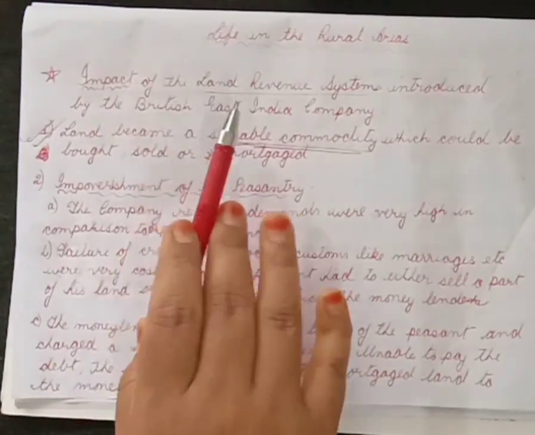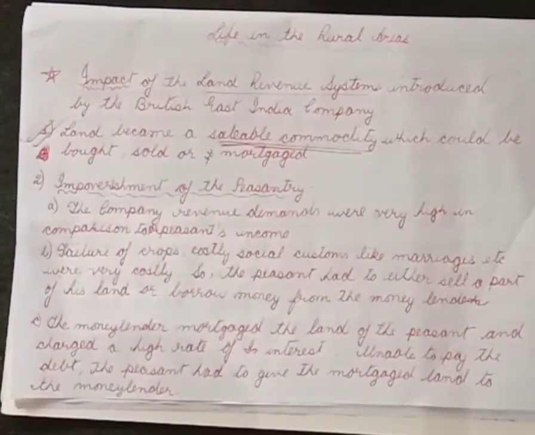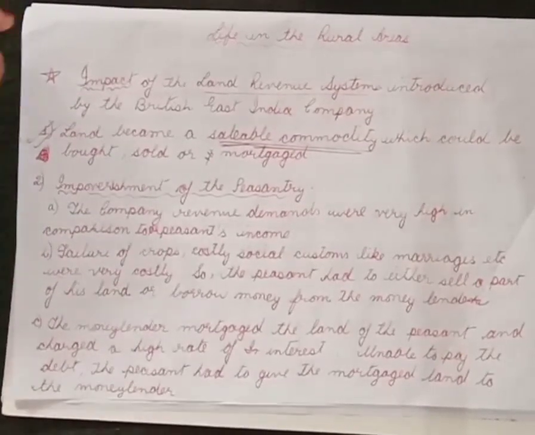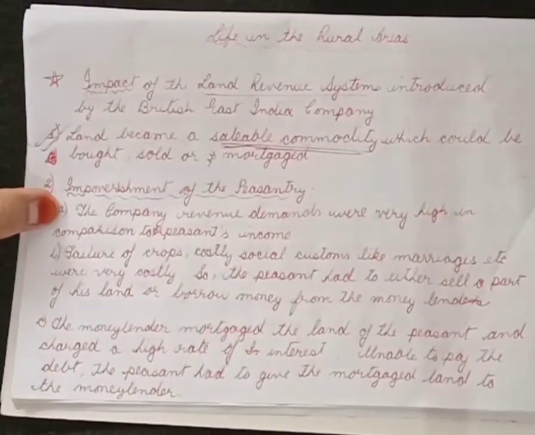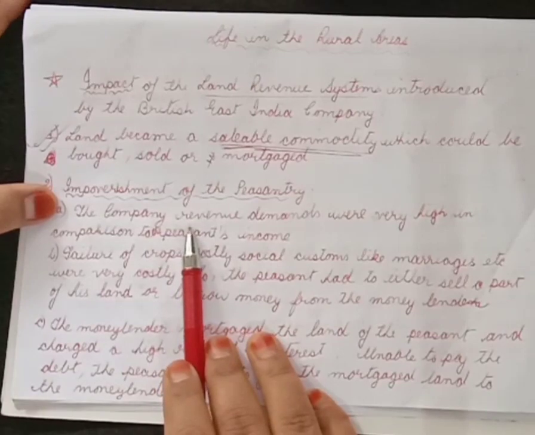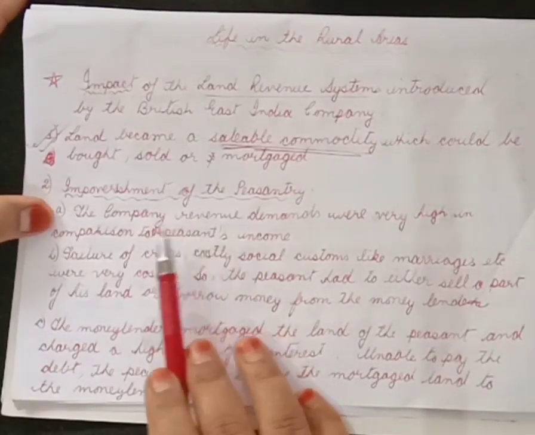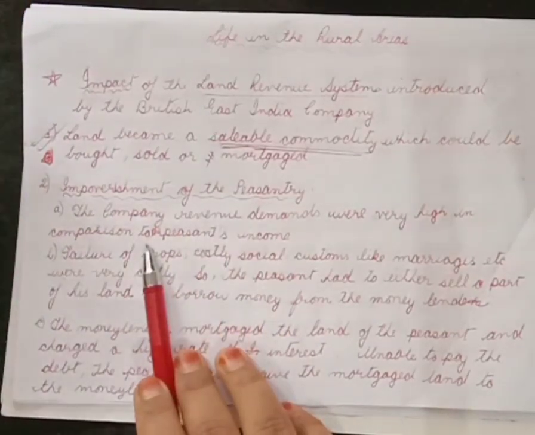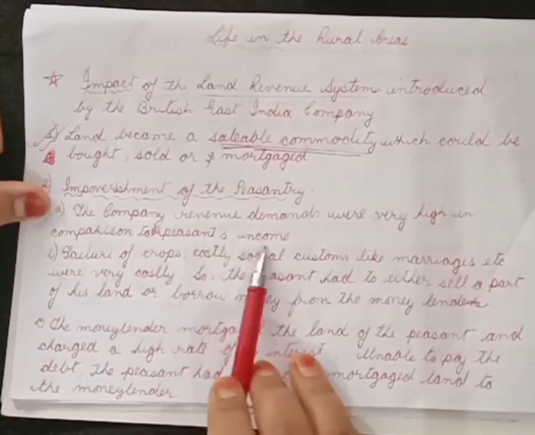So after the introduction of the land revenue systems by the British East India Company, the peasants became poorer and poorer. Number 1, the company's revenue demands were very high in comparison to the peasants' income. Okay, the revenue that the East India Company demanded was higher than the peasants' income.